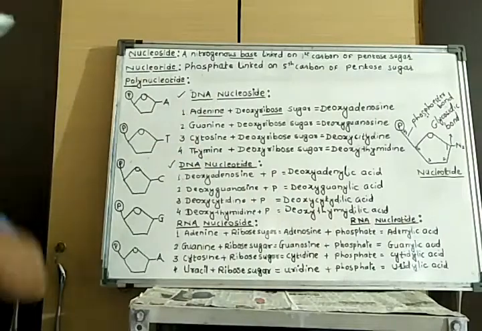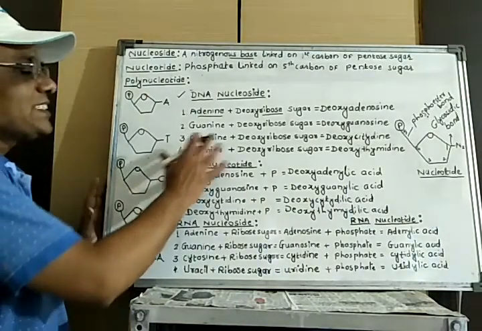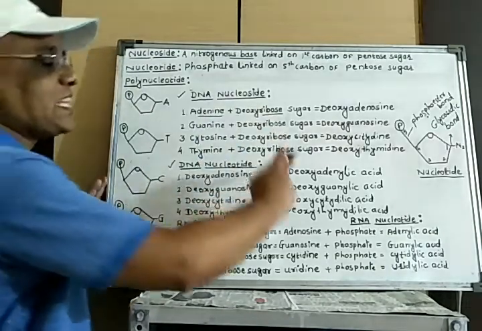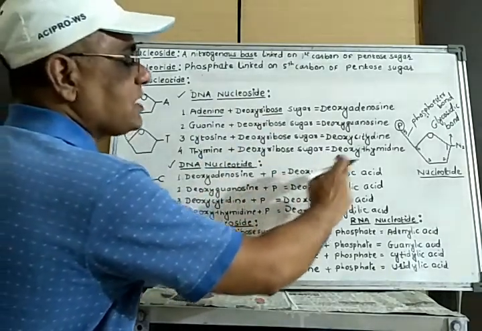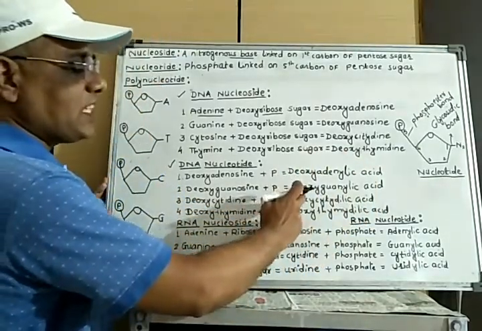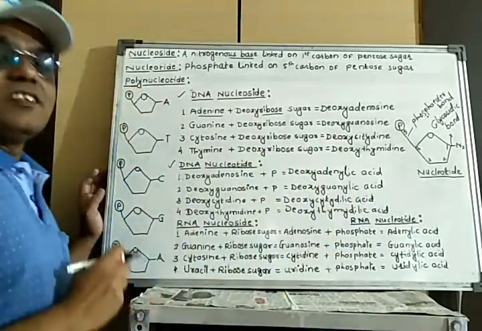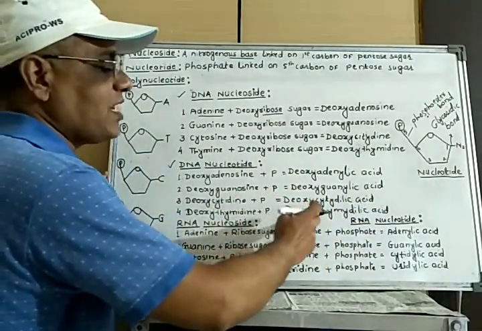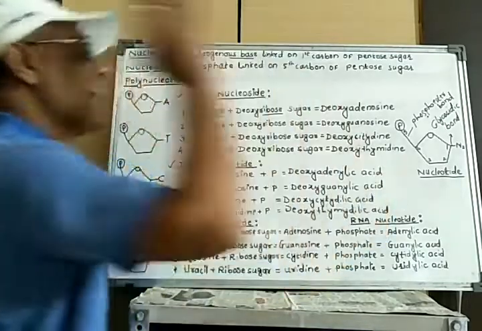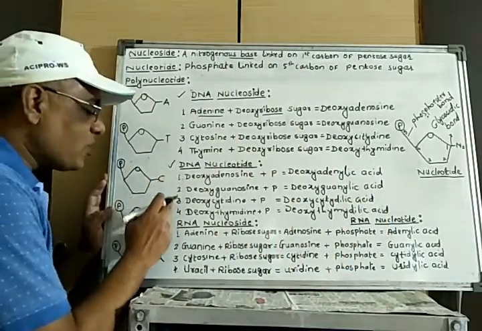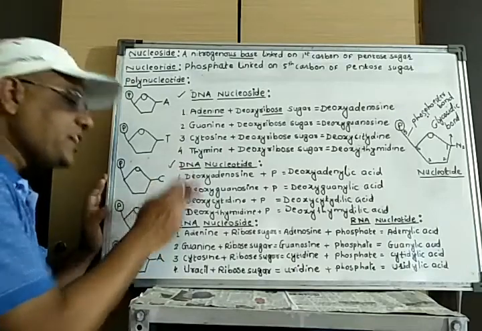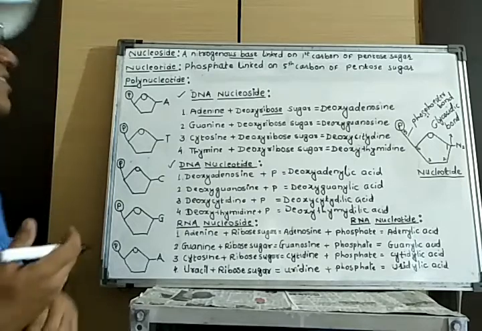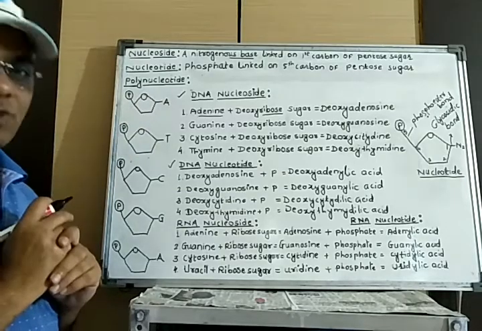In this way, the DNA is characterized by presence of four types of nucleotides. One is called deoxyadenylic acid, second one is called deoxyguanylic acid, third one is called deoxycytidylic acid, and fourth one is called deoxythymidylic acid. These four types of nucleotides in DNA molecule react with each other again and again, and they are going to make the DNA molecule.